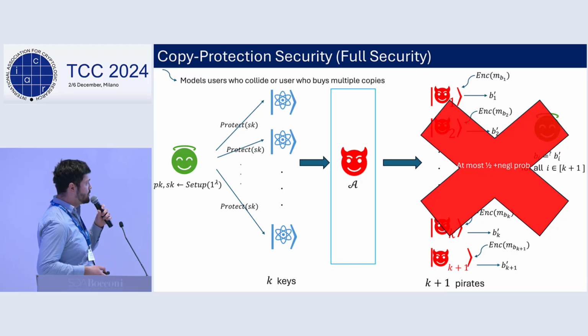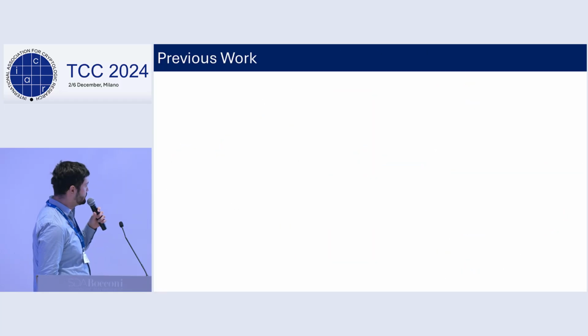So the baseline is 1/2 because the trivial attack is to give k keys to k pirates, and the last pirate guesses randomly. And importantly, k here is not a priori bounded. It's any polynomial, it's unbounded.